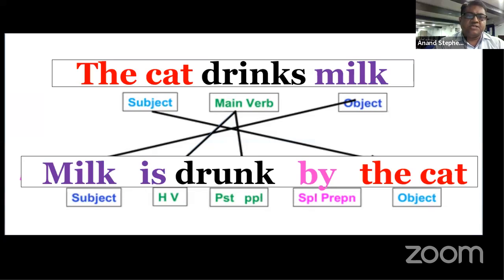The object is generally placed before. Then comes the helping verb. Then the third form of the verb. Always in passive voice, we use the third form of the verb, followed by "by", which is a preposition, and the doer of the action, or subject, comes later on. The object becomes the subject, and the subject becomes the object. This is very basic. I hope you already know it.